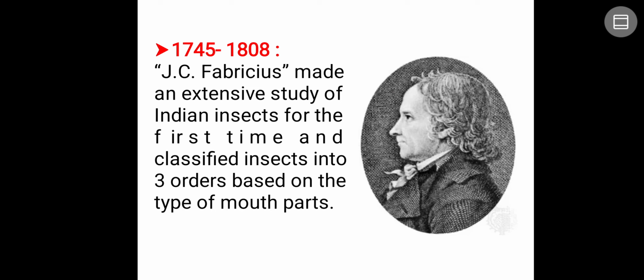Next, in the years 1745 to 1808, there is the entry of J.C. Fabricius. He made an extensive study of Indian insects for the first time and classified insects into 3 orders based on the type of mouth parts. Currently, the classification of insects is completely based on wings, that is Pterygota, and within Pterygota, Endopterygota and Exopterygota. But the first classification by J.C. Fabricius was based on mouth parts, like mandibulate mouth parts for chewing and biting, or haustellate mouth parts for piercing and sucking.